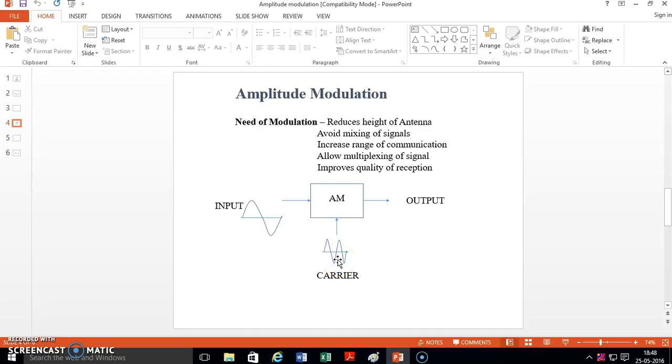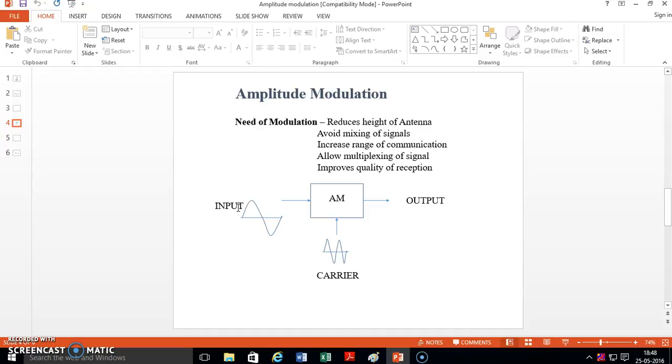By using an oscillator, generate the carrier signal and take it as an input. Remember, the carrier signal is also a sinusoidal signal and the information signal is also sinusoidal. Only the frequency of the carrier signal must be kept higher than the frequency of our input signal.